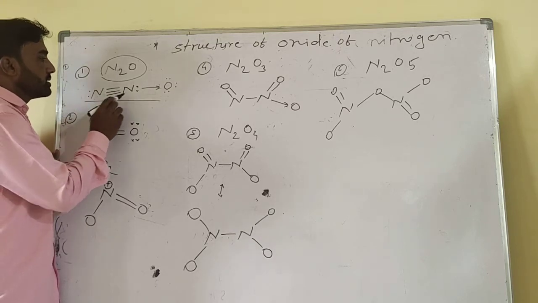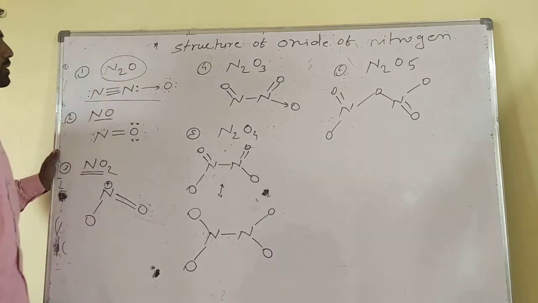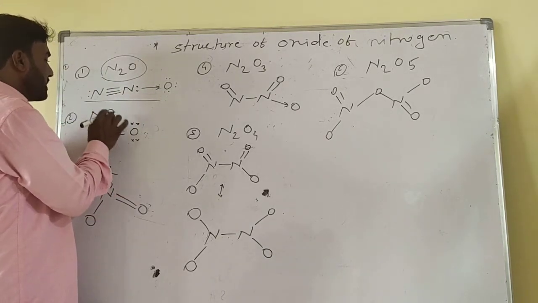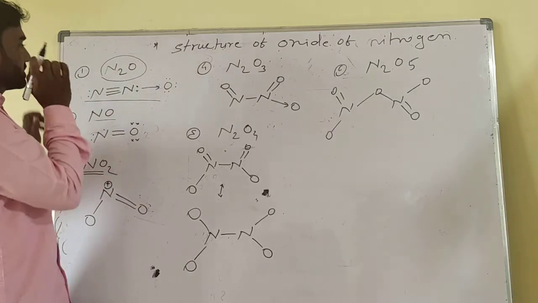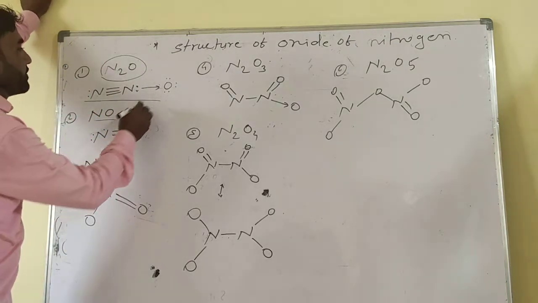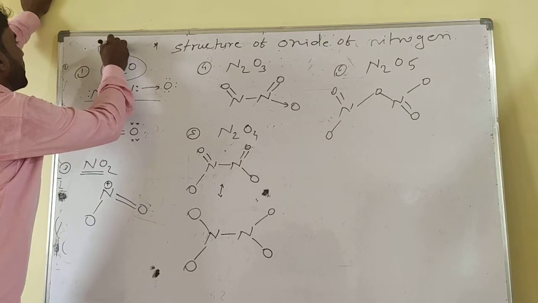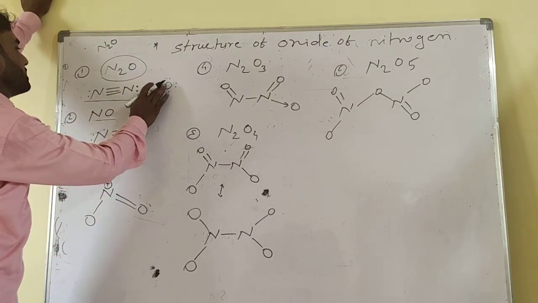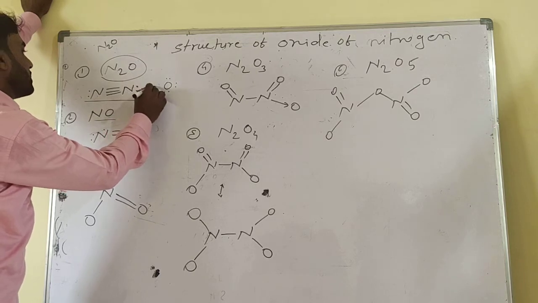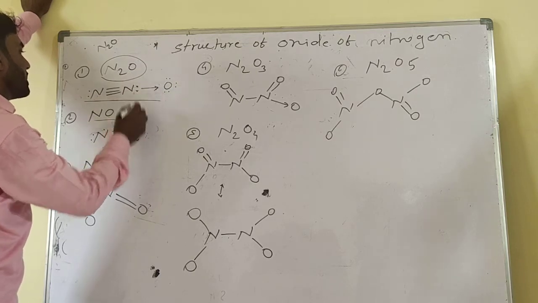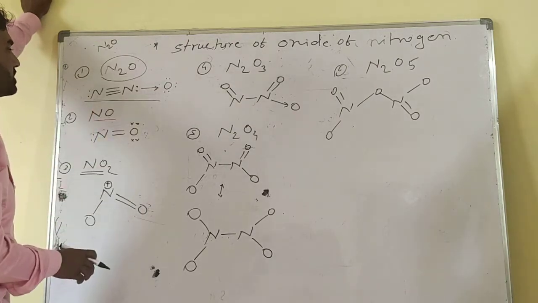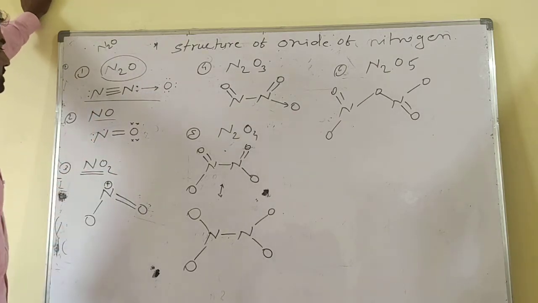The nitrogens are connected by a triple bond, and then the oxygen. Nitrogen donates electrons to form the bond with oxygen. This is the structure of N2O.